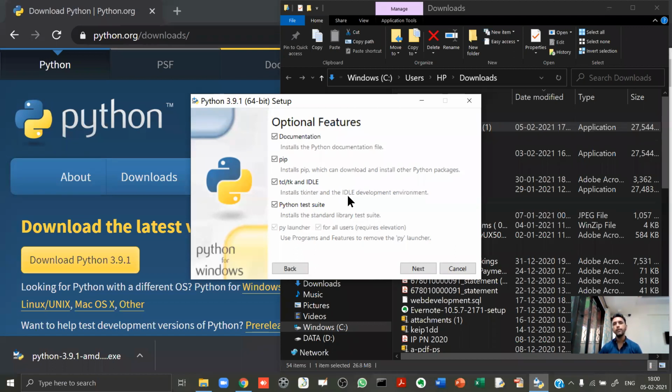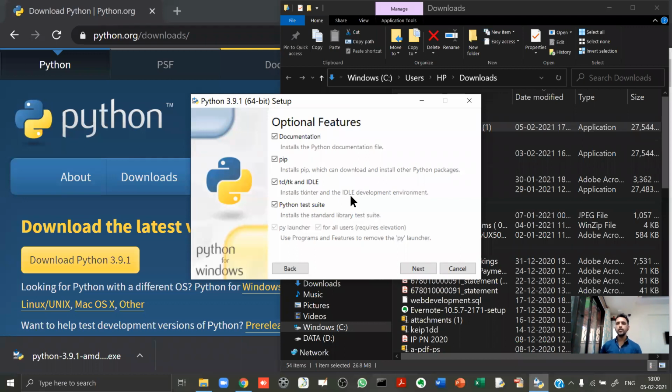But in Python, what happens is, when you install Python, apart from the Python interpreter, automatically one IDE also gets installed, and this IDE is called IDLE. IDLE is the name of that IDE. All right. So IDLE is the default integrated development environment for Python.